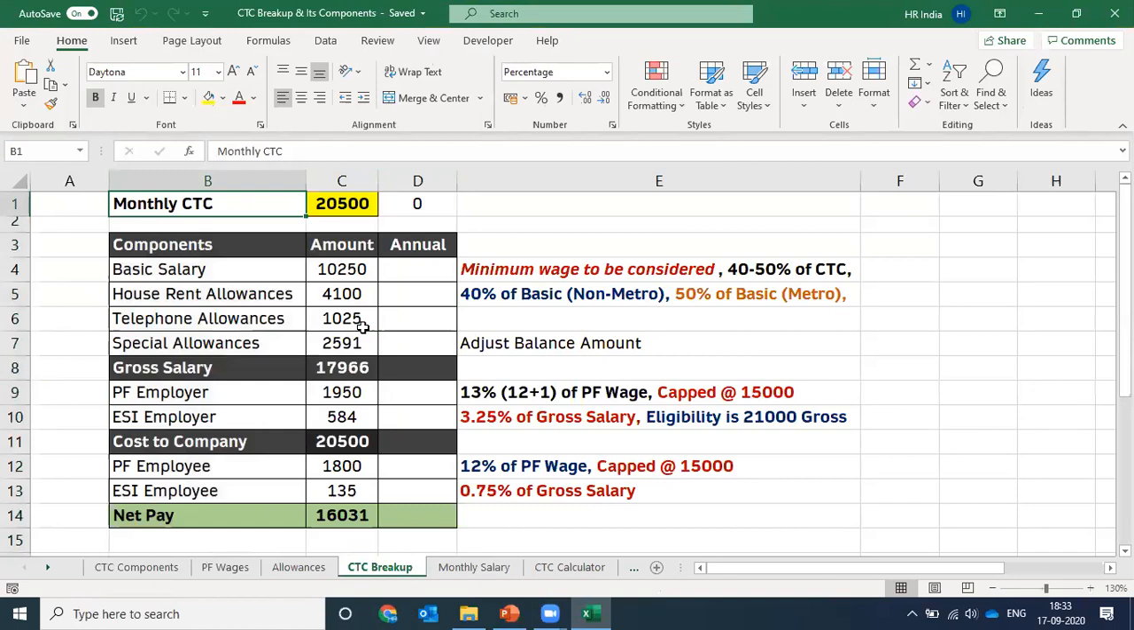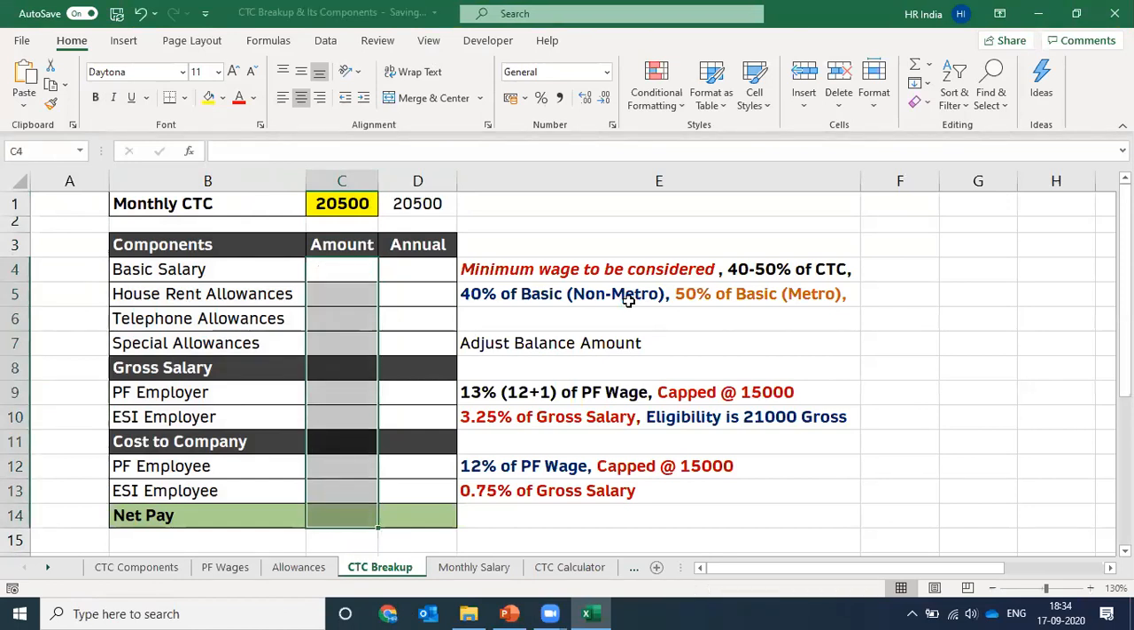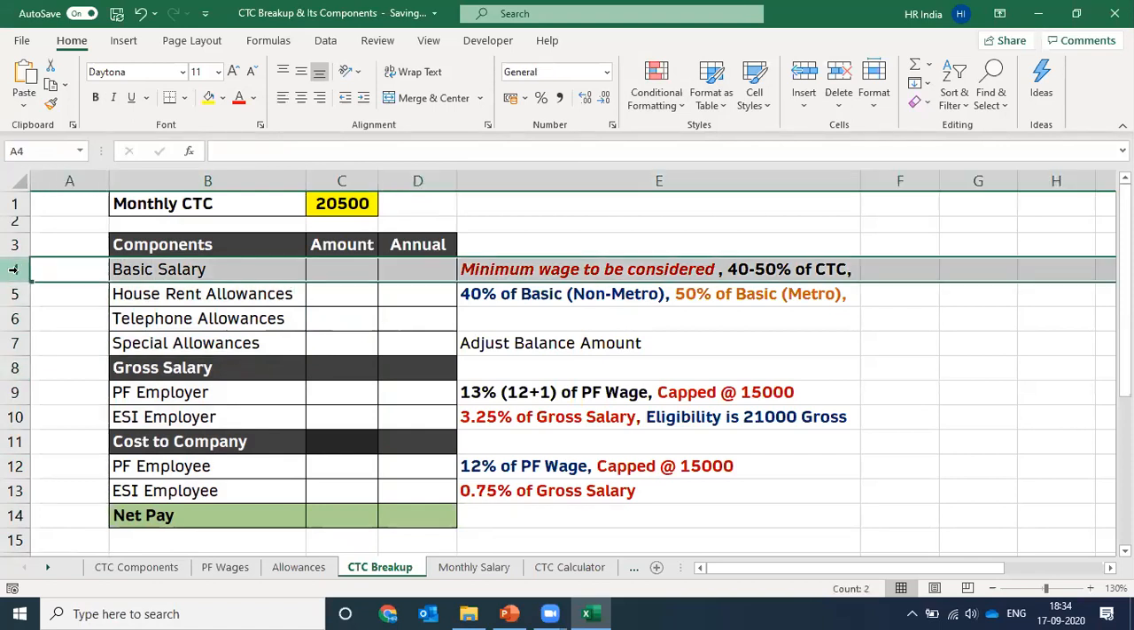Suppose your company asks you to prepare a CTC structure of rupees 20,500. This is the monthly CTC of an employee, the amount that the company wants to offer. How do you make the CTC breakup of this amount? What is the process? The process is the same we discussed in the presentation. The very first step is to decide the basic salary of the employee. And how do you decide the basic salary of the employee?